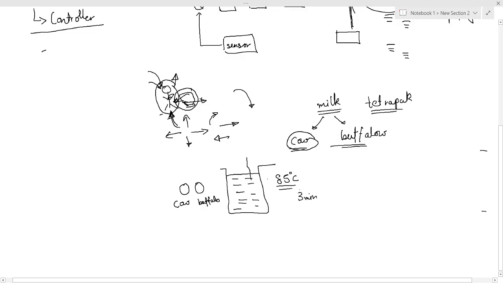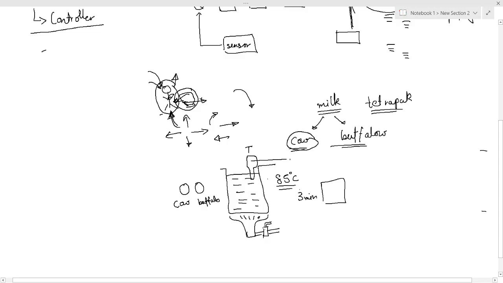There will be a temperature sensor over here, right? This will be your temperature sensor. There will be some kind of heating element present over here, right? This heating element will be controlled somehow. If it is a gas heating element, then over here there will be a valve which will control whether or not the gas is reaching the flame, right? There will be a temperature sensor over here, and to control this gas flow to the heating coil, you will have a controller over here.